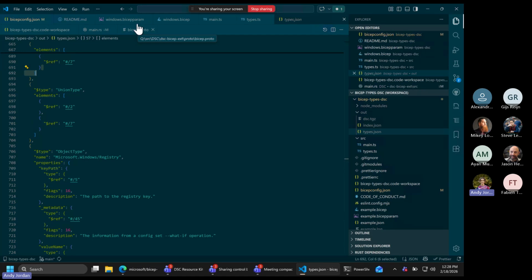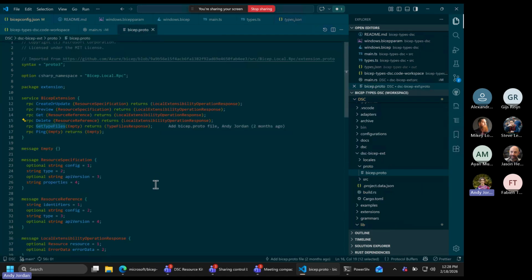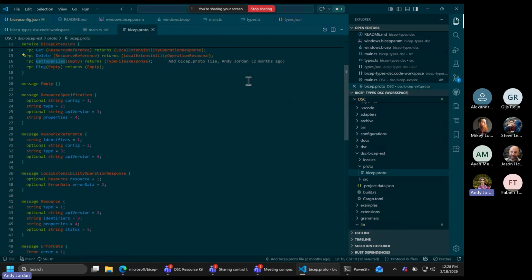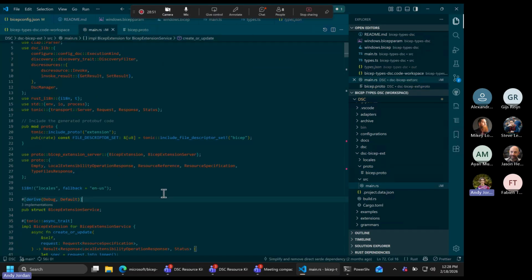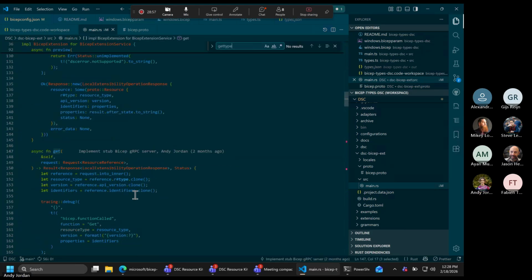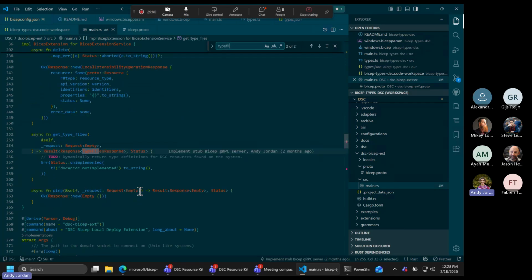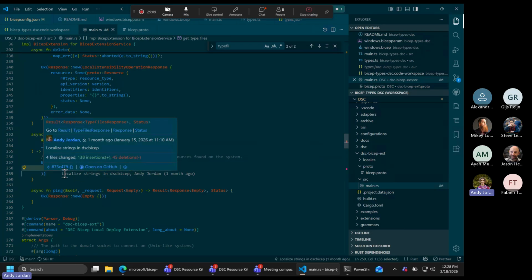That's part of the protobuf spec here, the get type files RPC call. I could. It's just, we've got to get time for it. In the implementation of this, the Rust server, the extension that gets published, get type files. Right now, you can see I'm literally saying not implemented yet, but this is implementable. When the time comes to do this, I could certainly implement arbitrary code here to be like, hey, what types are on the user's machine where I'm executing right now?